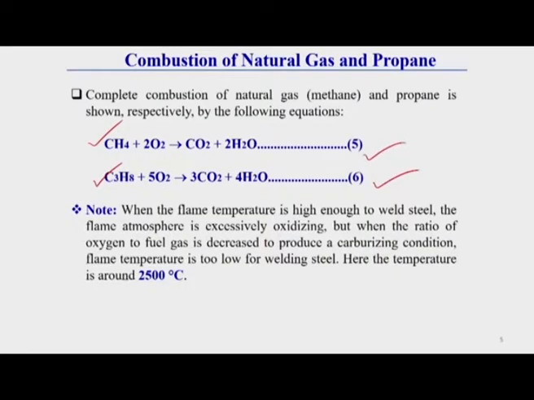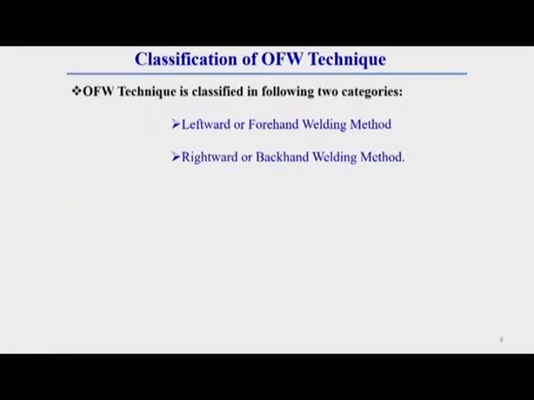In this type of combustion, the maximum temperature rise is around 2500 degrees centigrade. Now, we have got the idea about different combustion of different oxy-fuel gases, and we have observed the range of temperature generally developed for different combustion of different fuel gases. And we have also observed the application of what types of fuel gases.